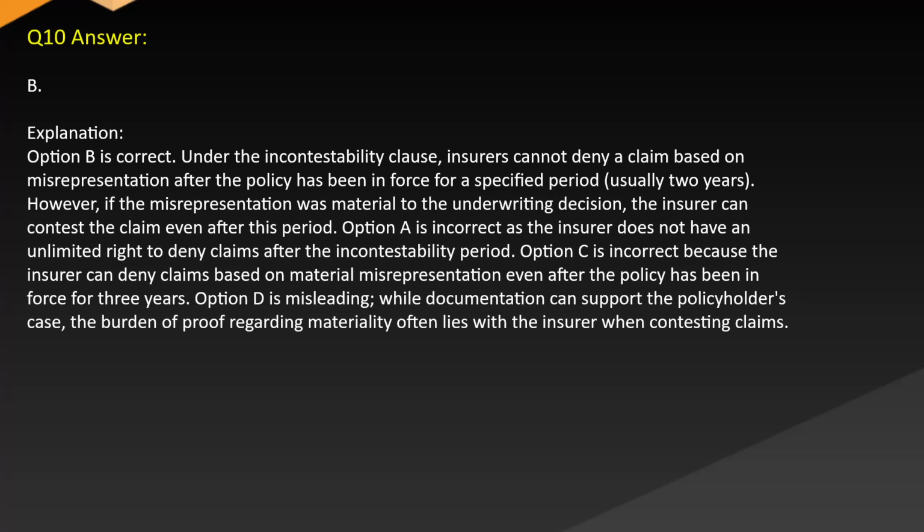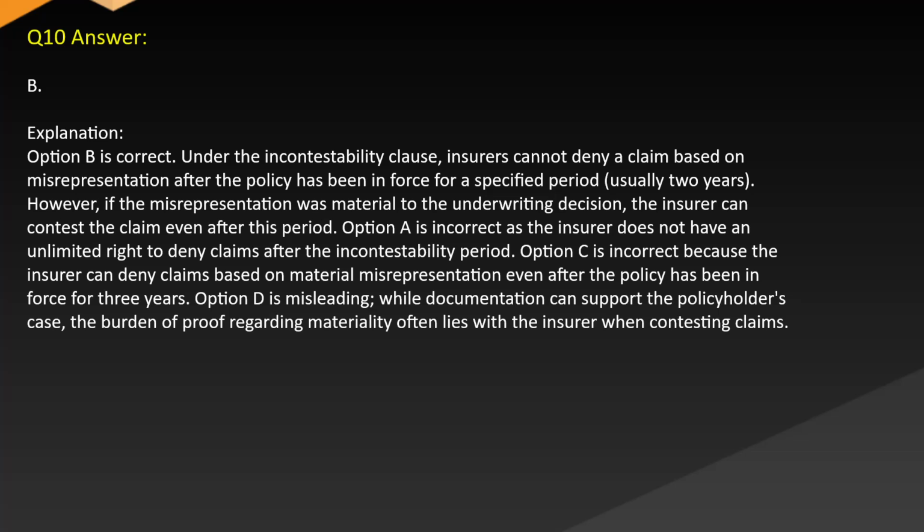Answer B. Explanation. Option B is correct. Under the incontestability clause, insurers cannot deny a claim based on misrepresentation after the policy has been in force for a specified period, usually 2 years. However, if the misrepresentation was material to the underwriting decision, the insurer could contest the claim even after this period.